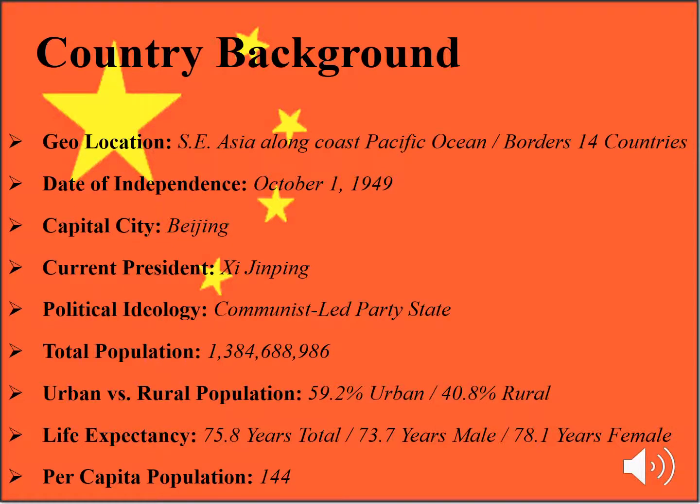China's background. China is located in Southeast Asia along the coastline of the Pacific Ocean. China is bordered by 14 different countries. China is the fourth largest country after Russia, Canada, and the United States. It's slightly smaller than the United States.